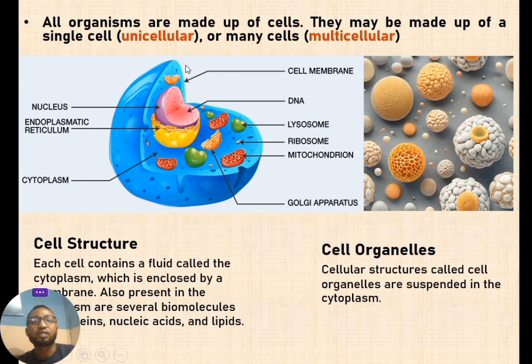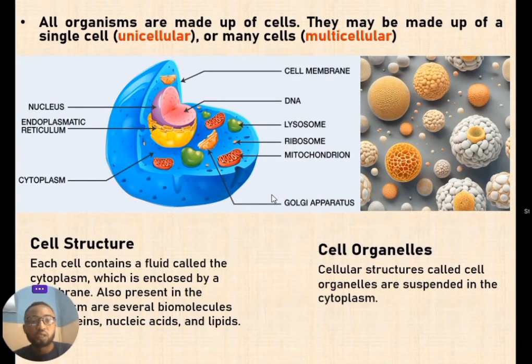Examples of unicellular organisms are the amoeba, the paramecium, the bacteria, and so on. For multicellular organisms, we have higher animals like plants, and even man, the goats, and so on. Now, if you look at the picture of the cell present here, you see that it has different parts.